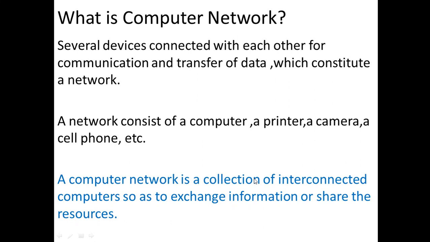This collection of smaller or bigger networks makes the computer network. A computer network is a collection of interconnected computers so as to exchange information or share resources. Interconnected means connected with each other. What for? To share and exchange information, as well as to share resources. So this is the definition of the computer network.